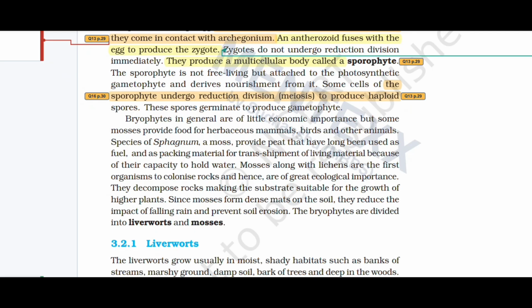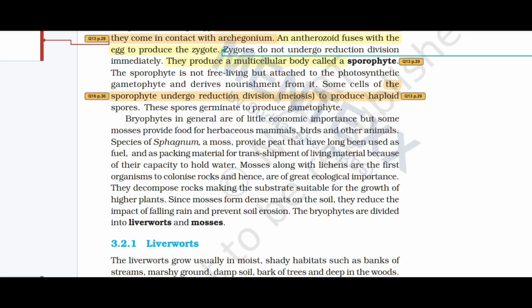Bryophytes are generally of little economic importance, but some mosses provide food for herbivorous mammals, birds, and other animals. Species of Sphagnum, a moss, provide peat, which has long been used as fuel, and as a packing material for transshipment of living material because of its capacity for holding water.